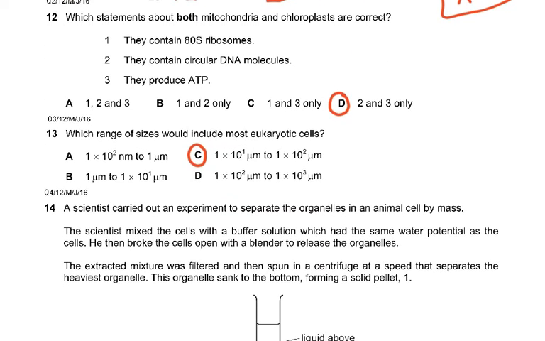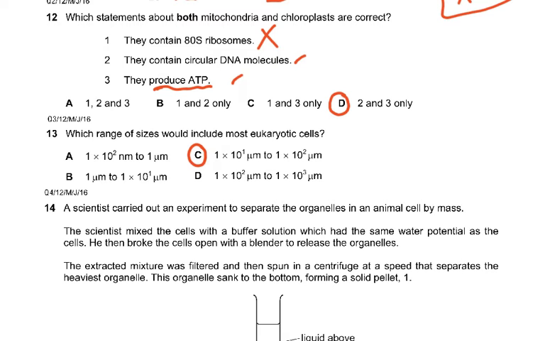Then question 12, which statements about mitochondria and chloroplasts are correct? This is wrong. There is no 80S ribosome in mitochondria and chloroplasts. Yes, they contain circular DNA and they produce ATP. This is a point of the syllabus. Both of them produce ATP. So the answer was 2 and 3.